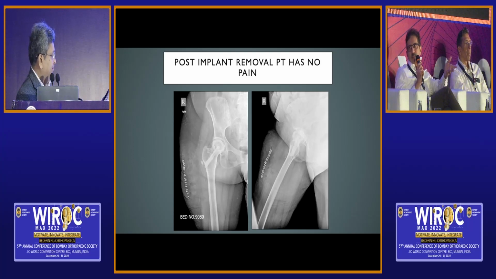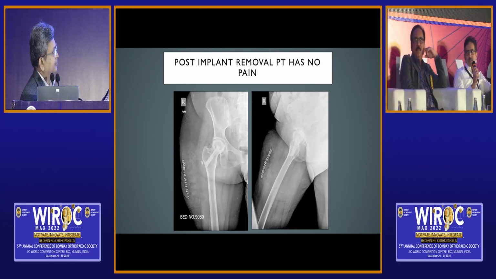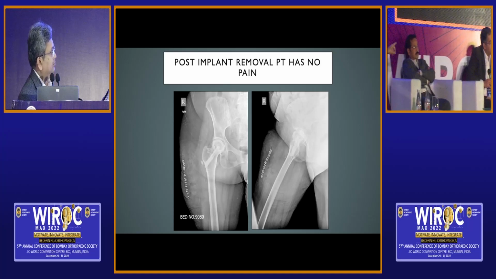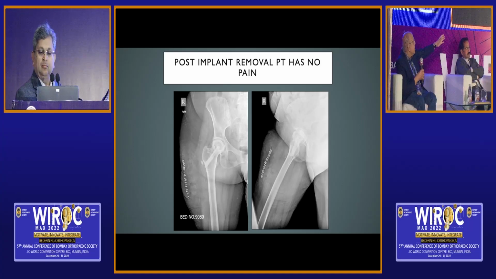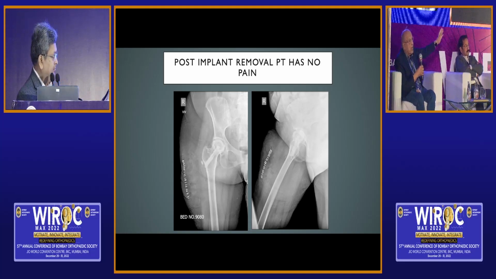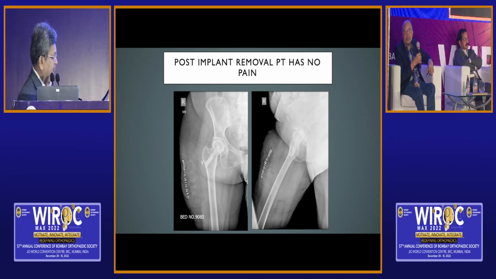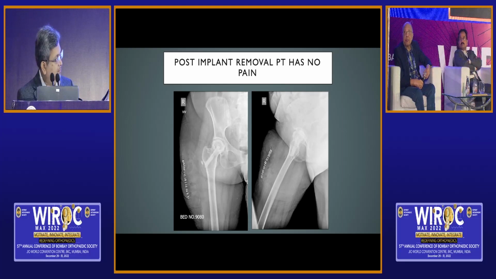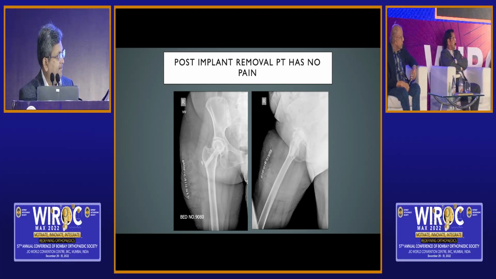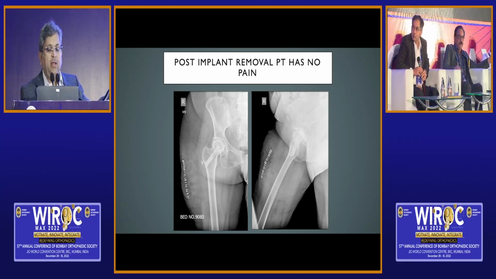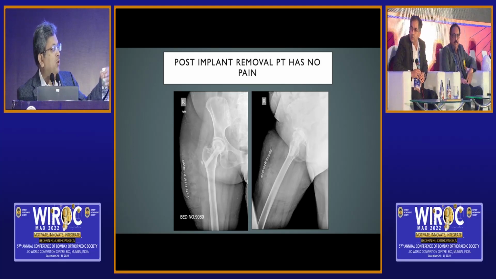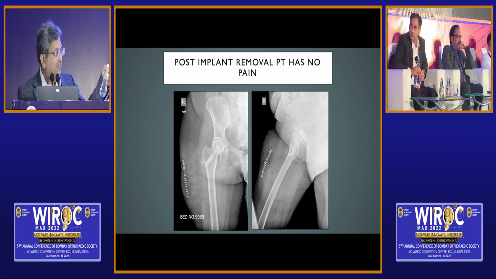So one more point in this case is there is a tremendous shortening of the neck. And so the abductor mechanism is disturbed and the patient has got a bad limb, and that also will cause pain in future. Okay. And don't you think putting the cement would hinder the later THR? No, I agree, Atul. I completely agree. I would not do it, but this is one more point which I wanted to bring forth.